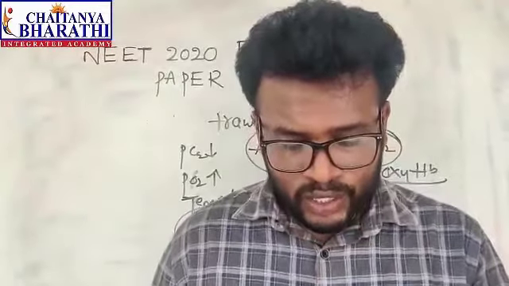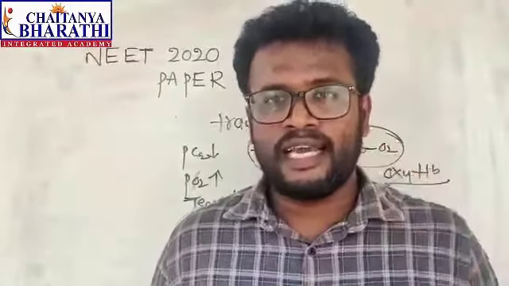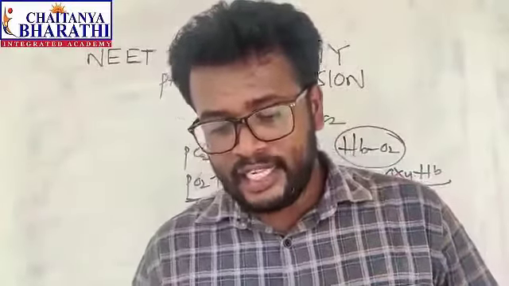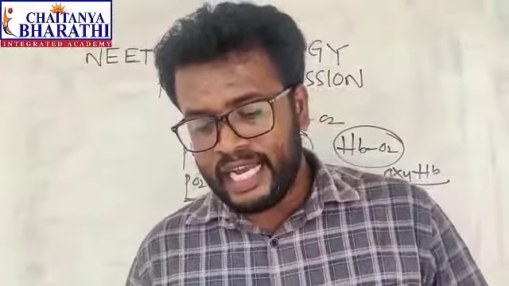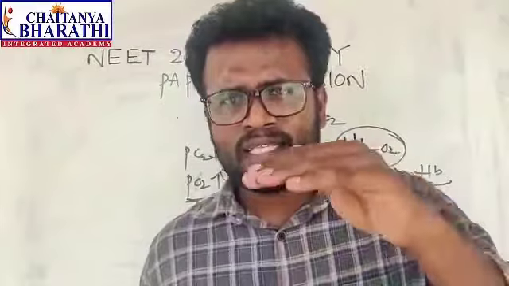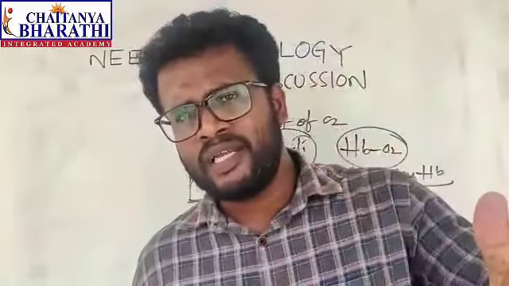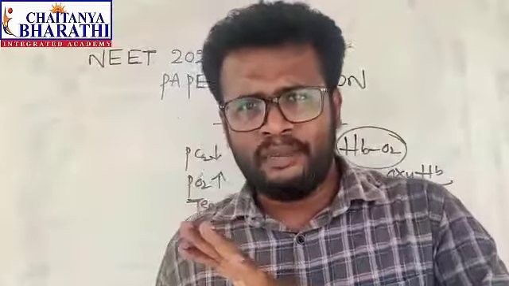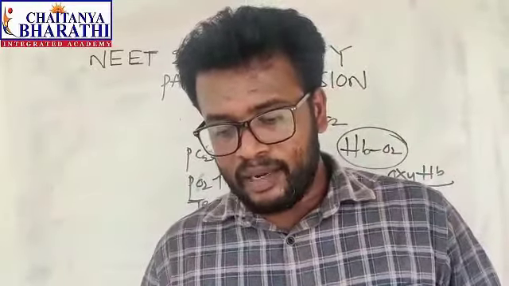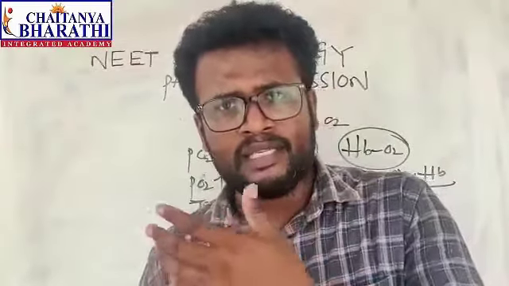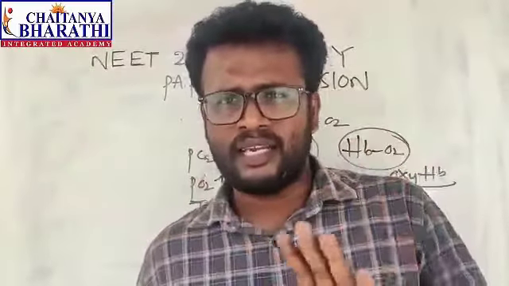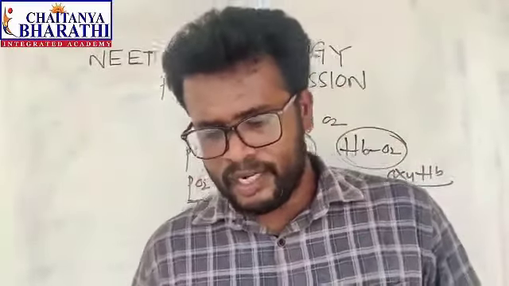And one more question is given from human physiology, excretory system. The question is: presence of which of the following conditions in urine is indicative of diabetes mellitus? Some components, if present in the urine, are an indication of diabetes mellitus. Renal calculi and hyperglycemia. Hyperglycemia means high glucose, and renal calculi means presence of stones. These are not indicative of diabetes mellitus.